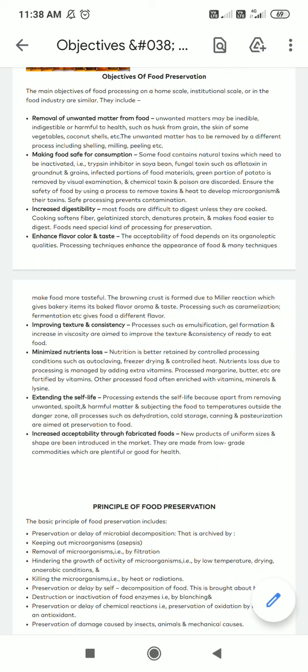When we say food chain, I will give you a good example. Suppose you want to produce a fruit juice. The main ingredient, or the raw material needed, is the fruit.